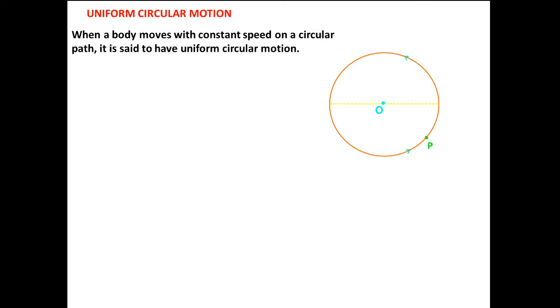Let O be its center, and at time t its position is at P, whose radius vector is R. Now after some time the body reaches P dash, let its radius vector be R dash.